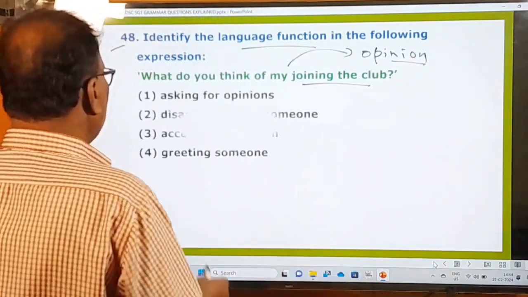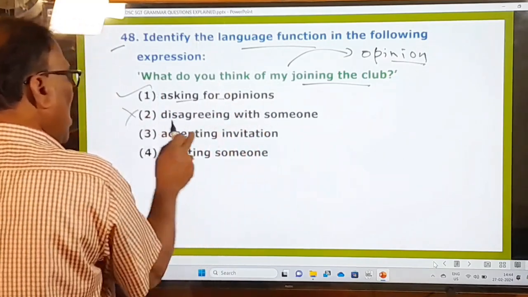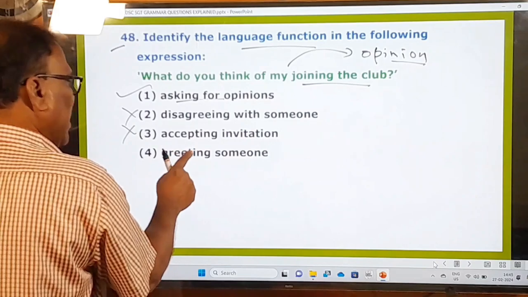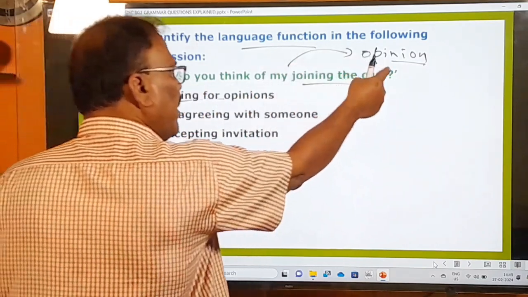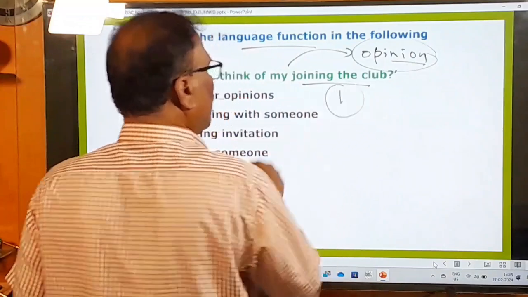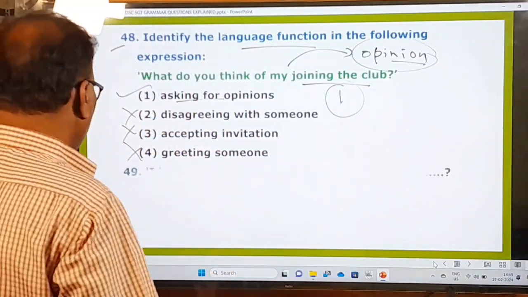So let us look at the options. Asking for opinion. This is the right one. First one is the right one. Disagreeing with someone? No. Accepting invitation? No. Greeting someone? No. So you are seeking somebody's opinion. That's why your answer is going to be number one. Right. Now let's move on to the next question.